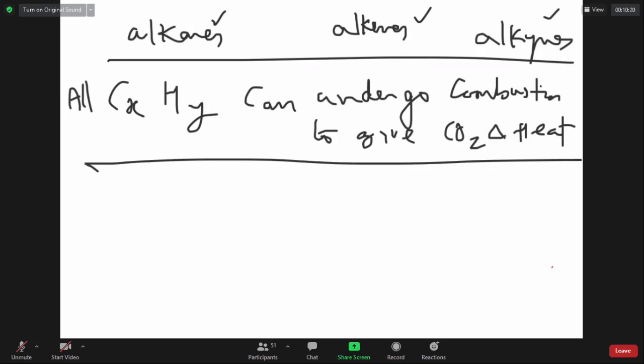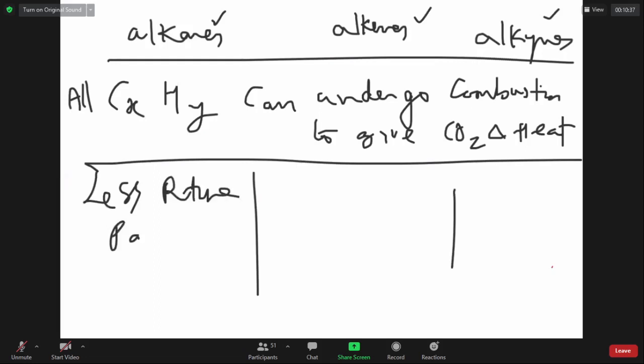Notice, alkanes are less reactive. They are called paraffins. What about alkenes? Most reactive. They are highly active.